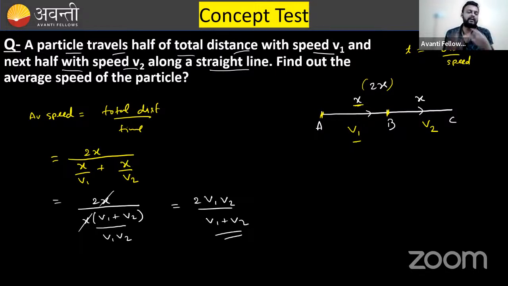The same question is asked many times in different language. Like they may ask you that a particle travels one third of the distance with this speed, one third with this speed, one third with this speed. They can divide the distance into 3 equal parts. A lot of variations are there. Like they can ask you first half with the speed v1, second half in 2 equal time intervals. Whenever the time period is equal, you can apply the previous concept. So a lot of variations are there. You need to summarize those things in your mind and try to solve them. Moving further.